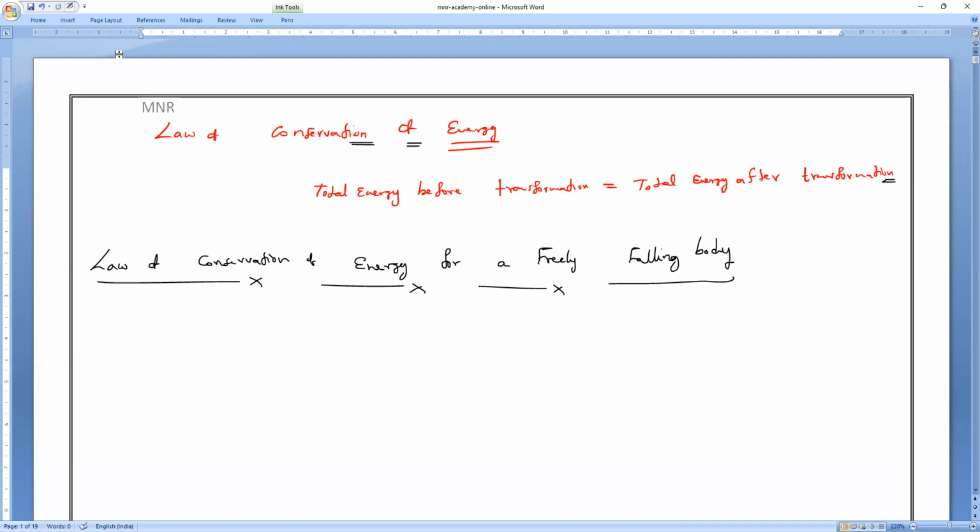For that, it is very simple. We have to calculate. Let me consider a freely falling body. We all know what a freely falling body is. Let us consider a body or object of mass m falling freely from the height h.